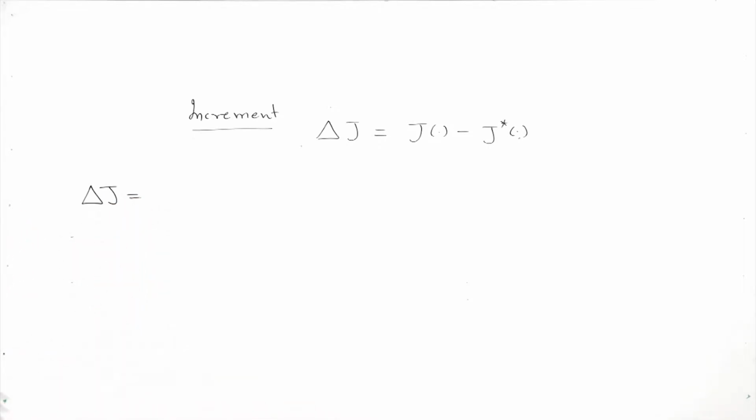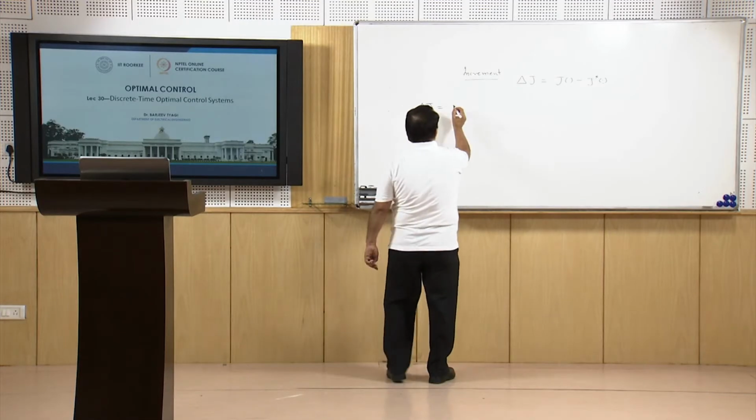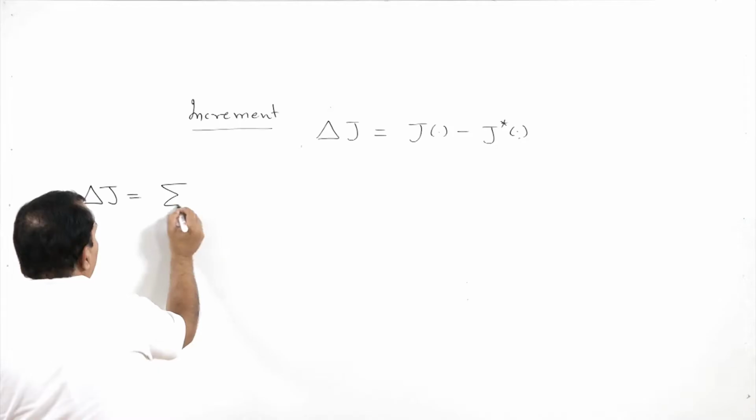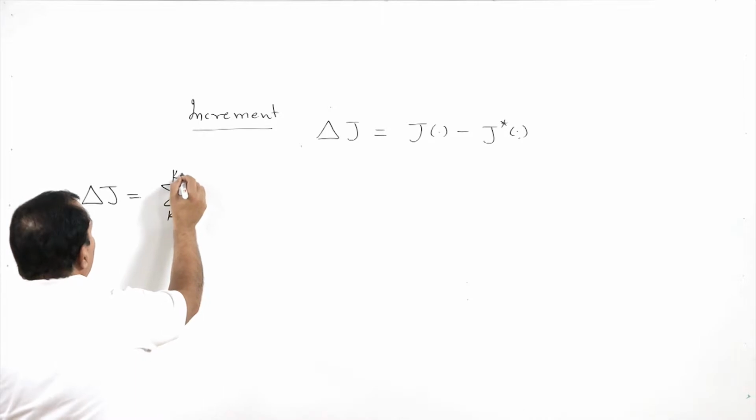What is my J? My J is the sum of V of x star of k plus delta x(k), x star of k+1 plus delta x of k+1, k, from k0 to kf minus 1.